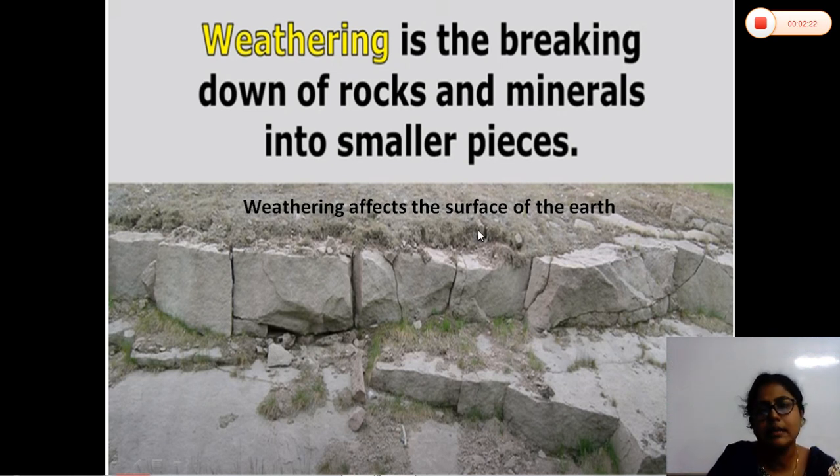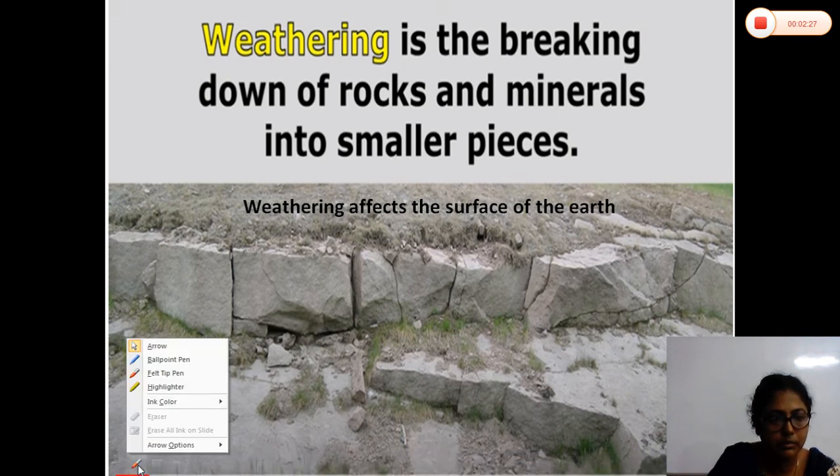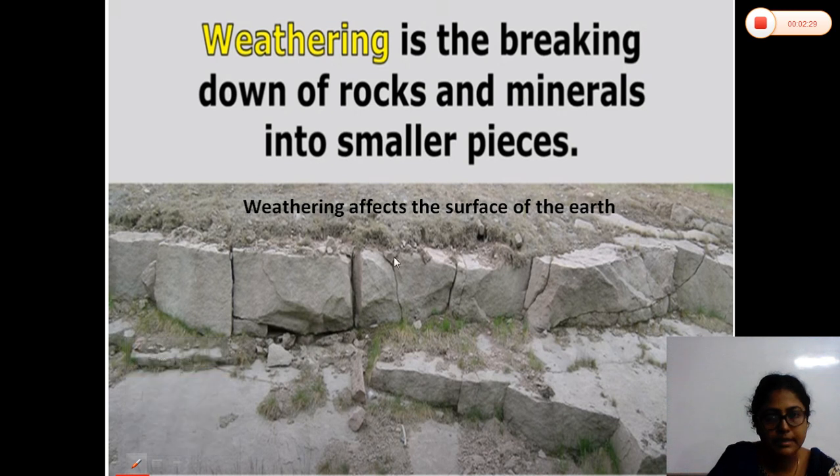You can see in this image, just see here, let me take out the tool. Yes. You can see in this image, this is the earth surface, and the earth surface is made up of different types of rocks. This is one rock surface, and nearby the rock a few smaller pieces are also found, in the original position of the rocks. So this is called the weathering process.